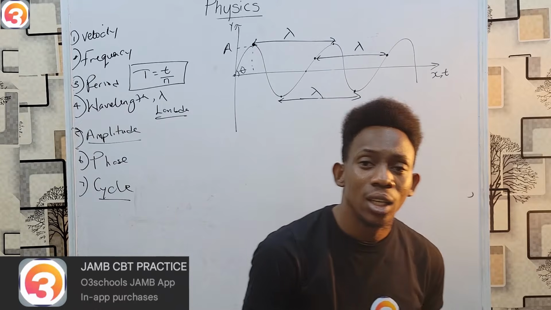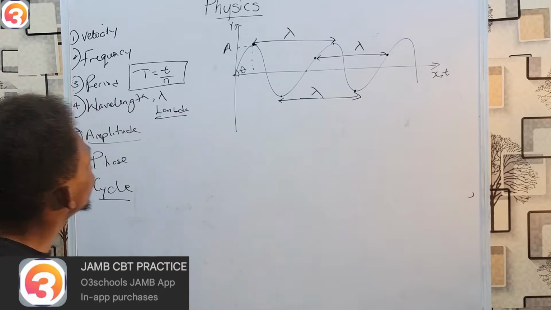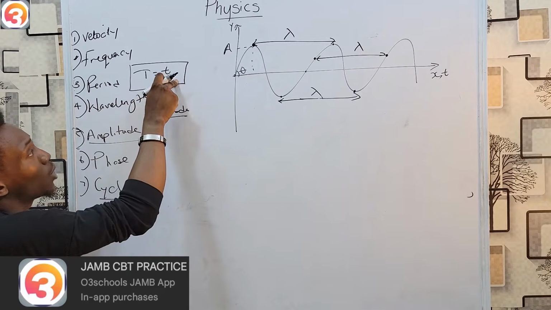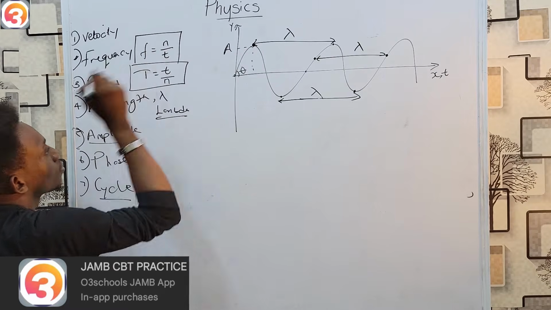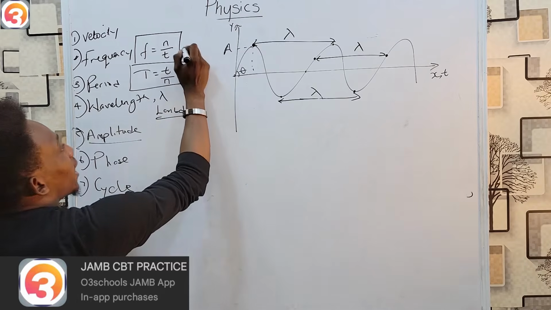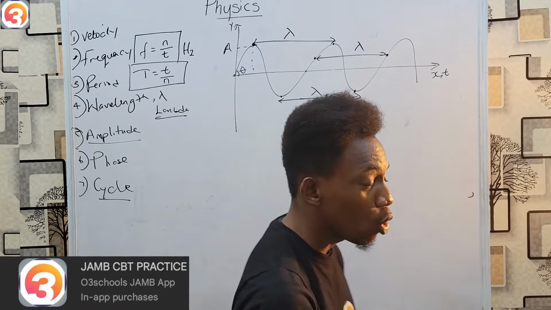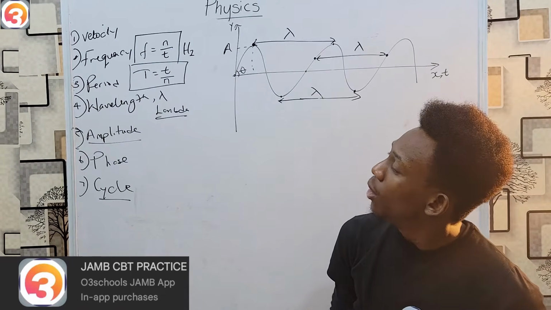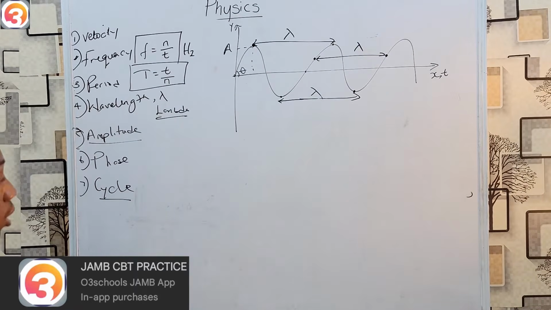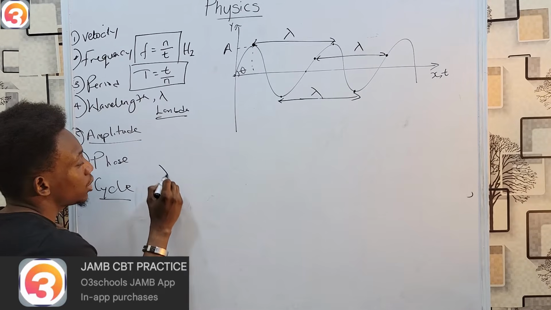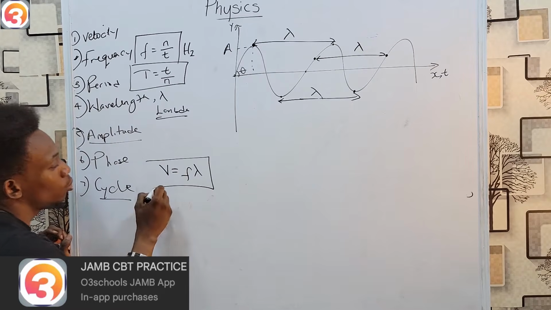However, frequency is now the number of cycles completed per second. Period was time per cycle. Frequency f is cycles per time. And the unit of frequency is hertz. Hz is the short form. It should have been per second, but it is preferred to call it hertz after Heinrich Hertz. Then we also have velocity of the wave. Velocity of the wave simply measures how fast the wave is moving. And the formula for velocity of the wave: v equals f lambda. That's the formula for velocity of the wave.